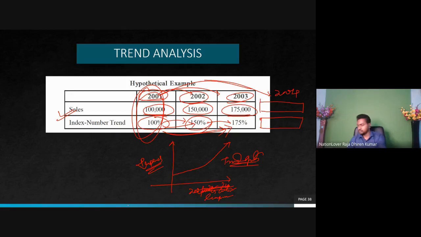Question lies to you. Please answer it. Based on this data, you have to make a guess. What will be the sales amount? What will be the percentage of such sales amount in relation to 2001? Speed up, turn on your mic and answer. Please, learners, I'm asking here.